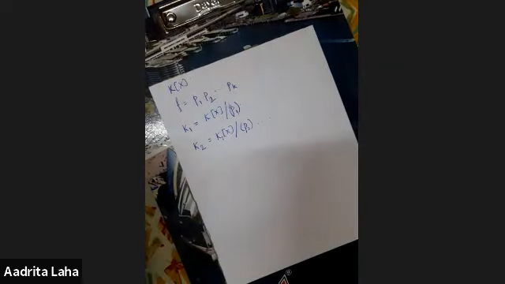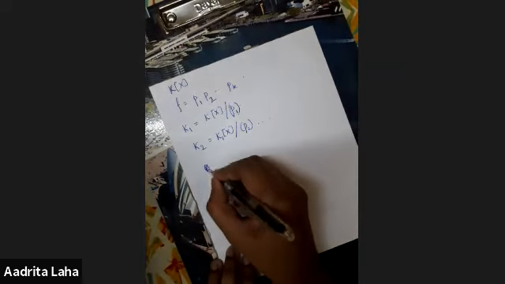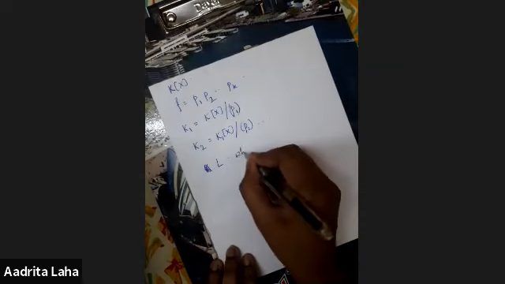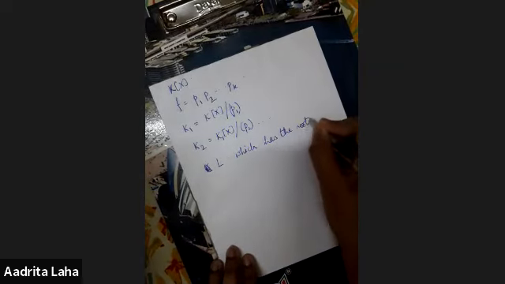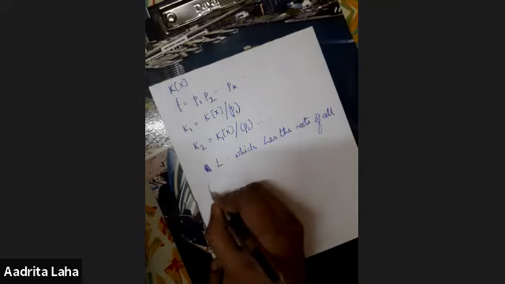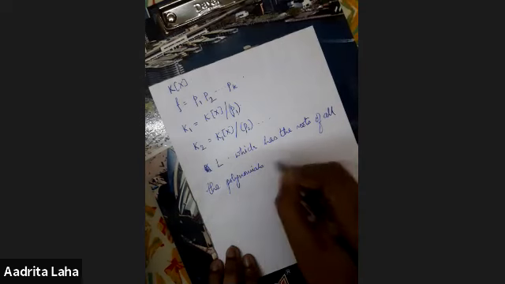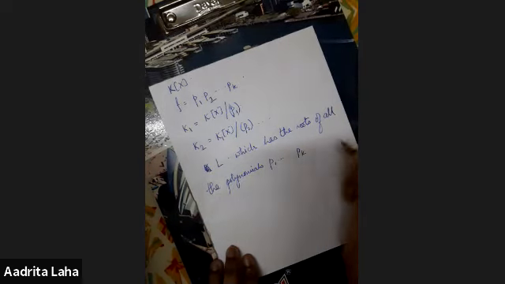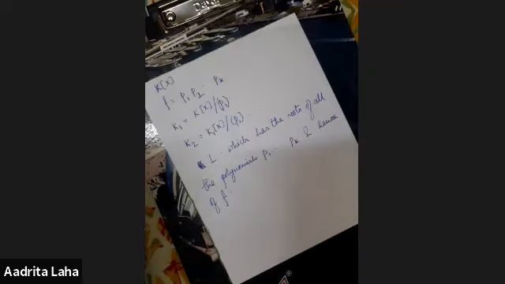And hence we finally get a field L which has the roots of all the polynomials p1 up to pk, and hence of f. So given a polynomial f, we can always find a field L such that it is the splitting field of f.